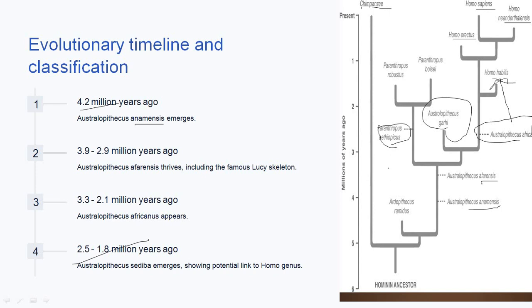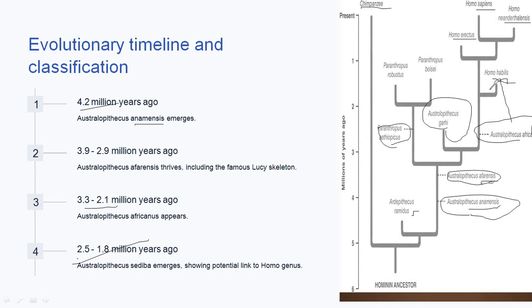So which is the oldest stock representing our Australopithecus? The oldest stock is Australopithecus anamensis. This is the oldest one. Then came afarensis, and then came Australopithecus garhi, and then came Australopithecus africanus, and africanus is believed to give rise to Homo habilis or the genus Homo, and this africanus lived about 3.3 to 2.1 million years ago.